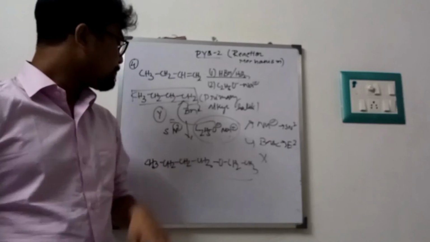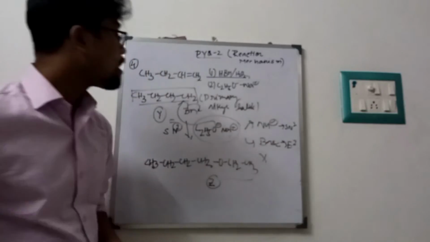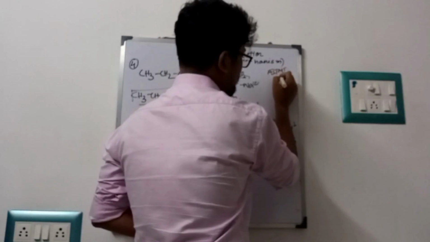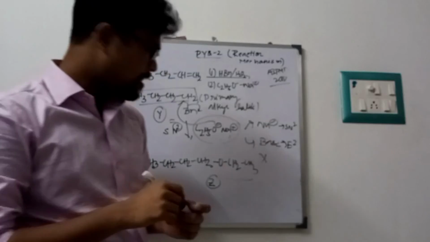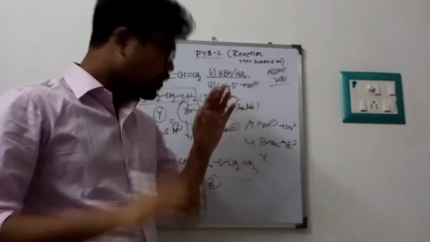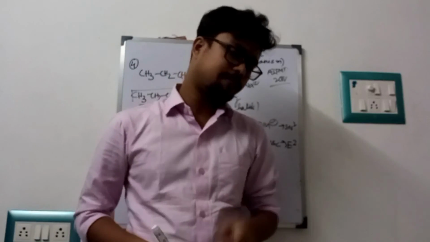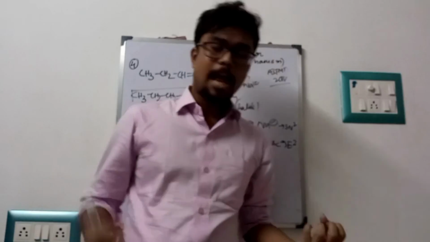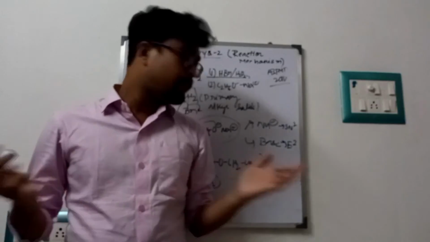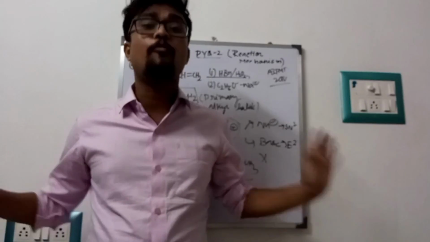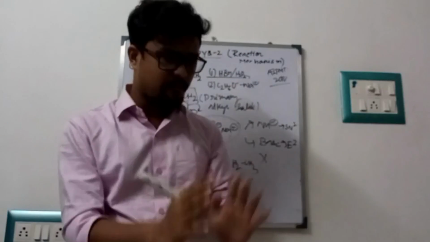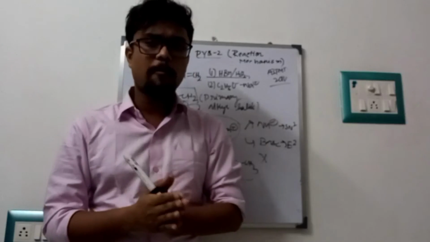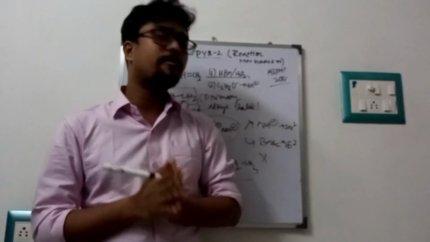So this is Z, and this came in the All India Pre-Medical Exam. I think it was in 2014. This is a very important reaction. Today I have discussed 4 types of problems, 2 based on free radical and 2 based on carbocation, but the reagents are different from one another. So we have to consider this type of mechanism and reagents very carefully. Note it down properly and keep practicing more and more problems of this type.